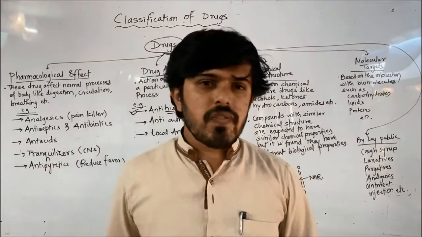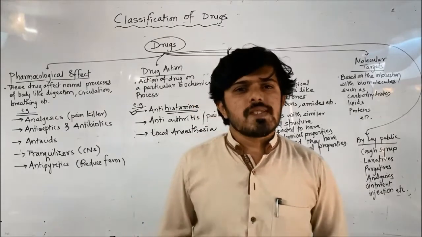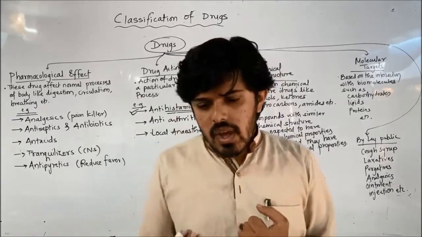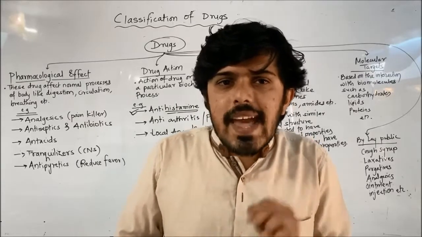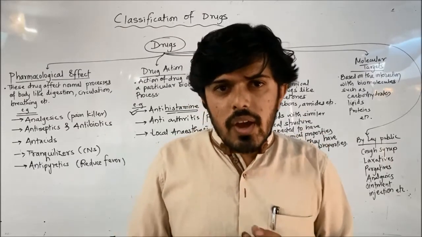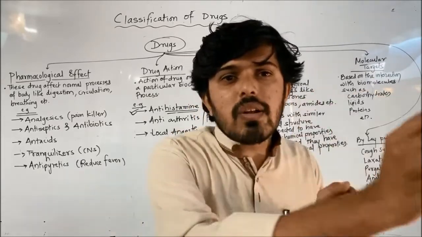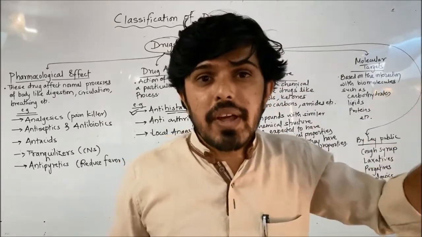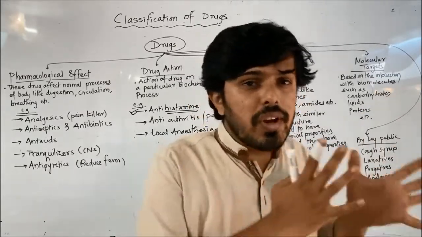First understand what is pharmacological effect. Just consider a disease. Suppose your stomach is paining. Now that pain may be due to any reason, and we consume a tablet. When the tablet goes in, it dissolves in the stomach and mixes in the blood. While doing its action, that tablet will alter certain mechanisms of our body. Now how will it act? Suppose that tablet goes into our stomach, dissolves in blood, and through blood it goes and does its action. Means the mode of action of that tablet is through the blood. Means it is affecting normal circulation and it is doing its action through the circulatory system.